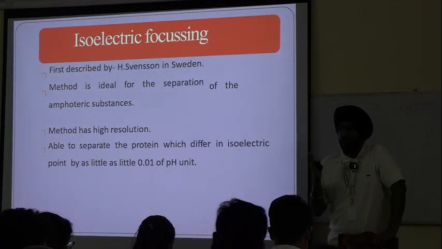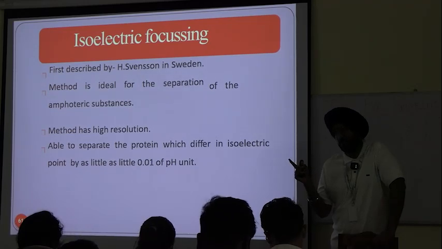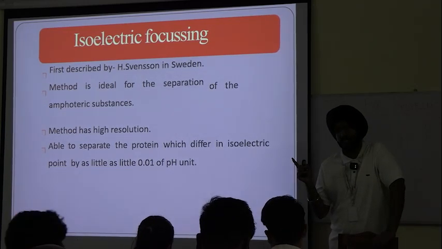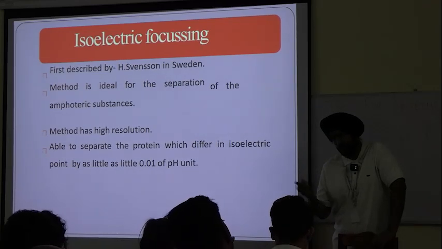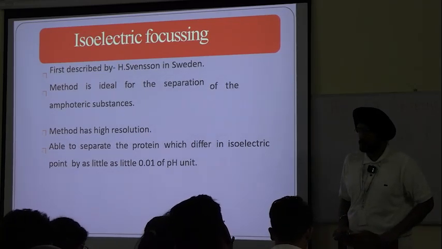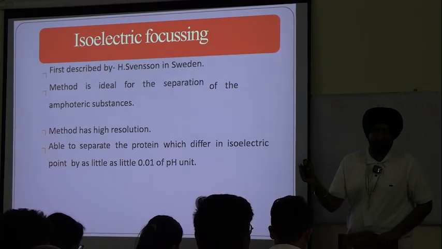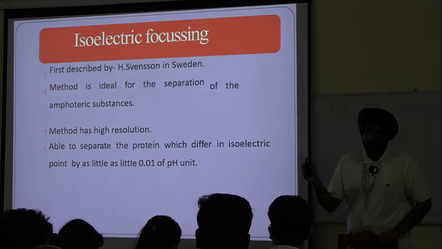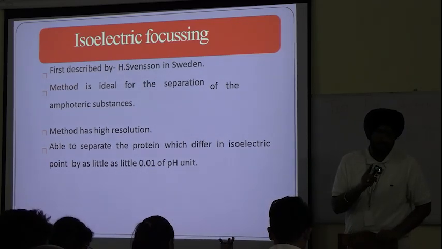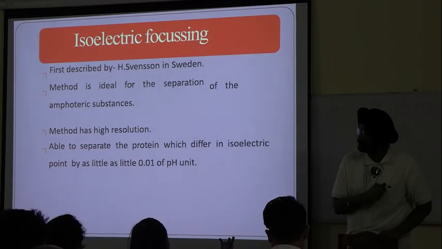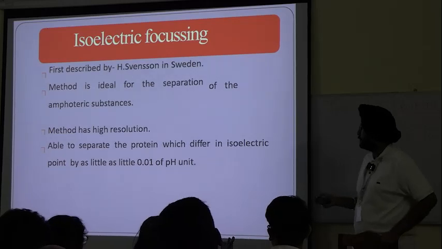If you keep it 10, globulin will have a zero net charge because it is its isoelectric pH. And if you keep pH 5, albumin will have zero charge. You can keep either of them, whichever buffer is available to you. You run the electrophoresis, one of the components gets separated from the other. Why? Because at isoelectric pH, there is no net charge on the amino acid and hence the protein. Understood? This is isoelectric focusing.